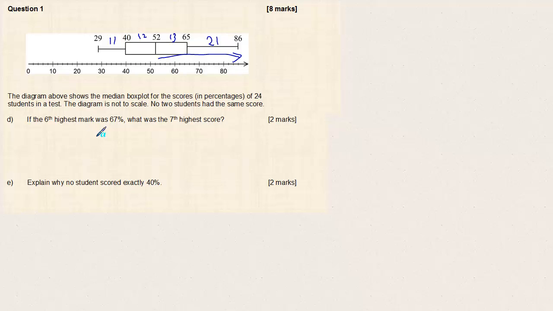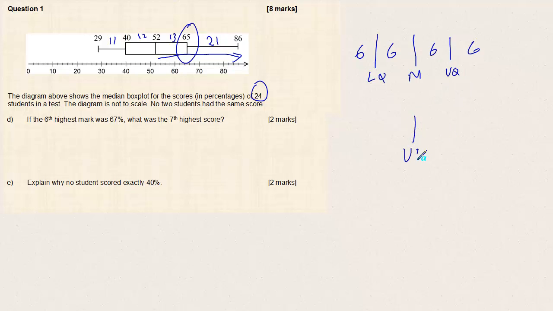If the sixth highest mark was 67%, what was the seventh highest score? Think about the fact that there are 24 students. If we have 24 students, then you're going to have 6 pieces of data, and then the lower quartile is here, then 6 more, then the median is here, 6, and then the upper quartile is just here, and then 6 more. So we know that the upper quartile is 65.